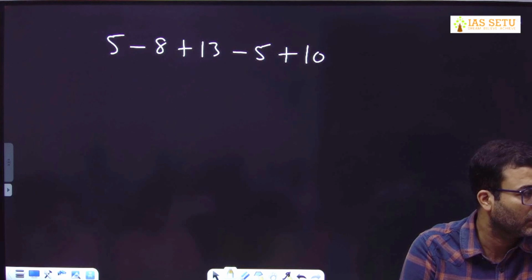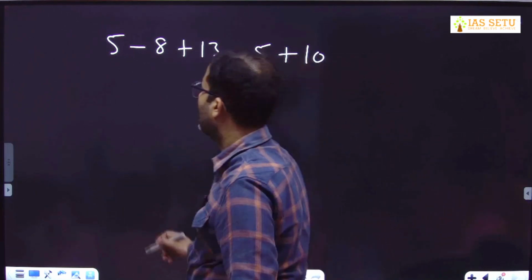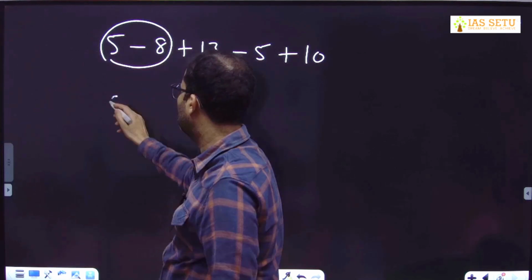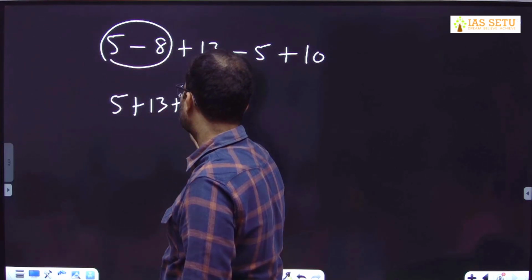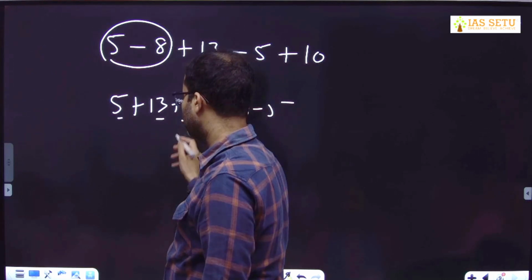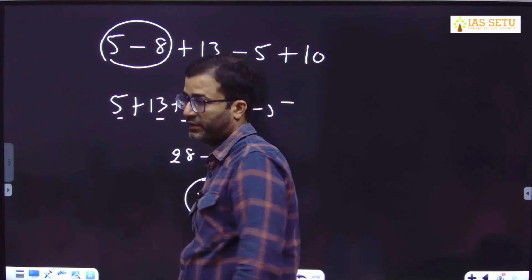All of you? 15? So it's your choice. You can do this first, or take all the negatives on one side. 5 plus 13 plus 10 minus 8 minus 5. So it is 18, 28 minus 13. Net result is 15.